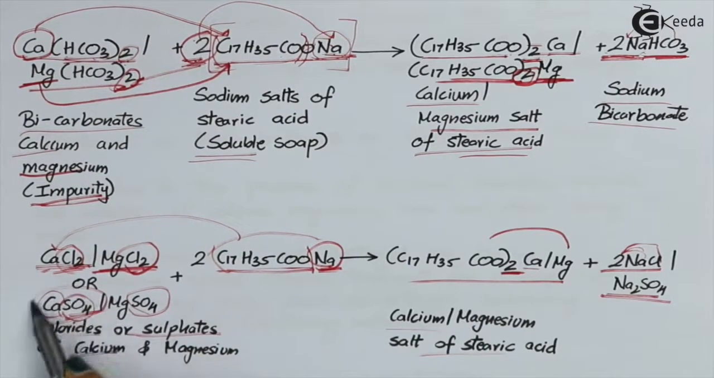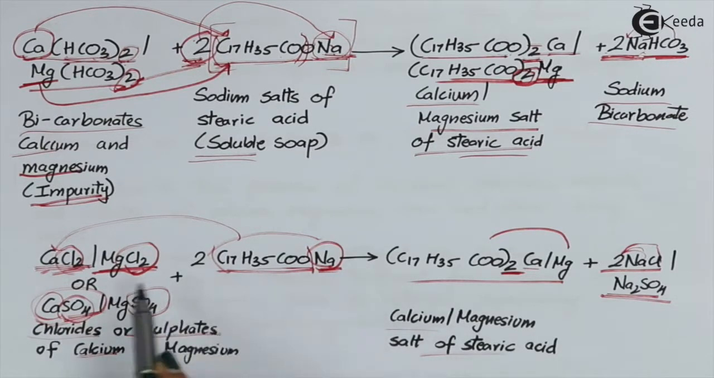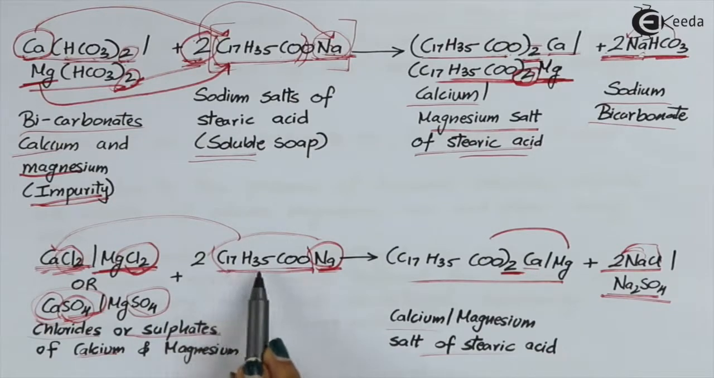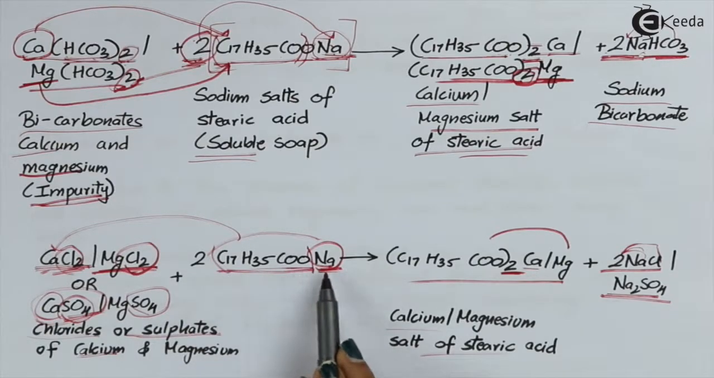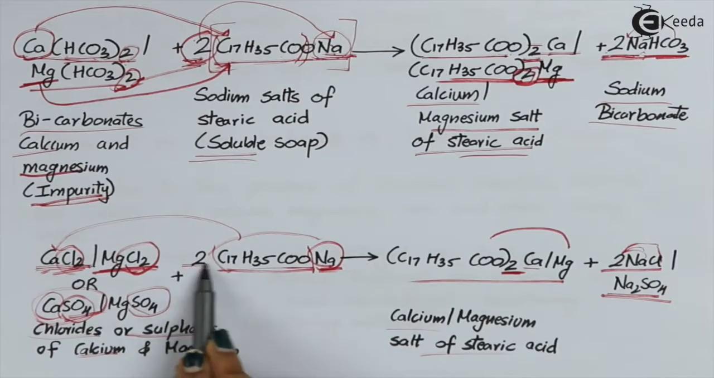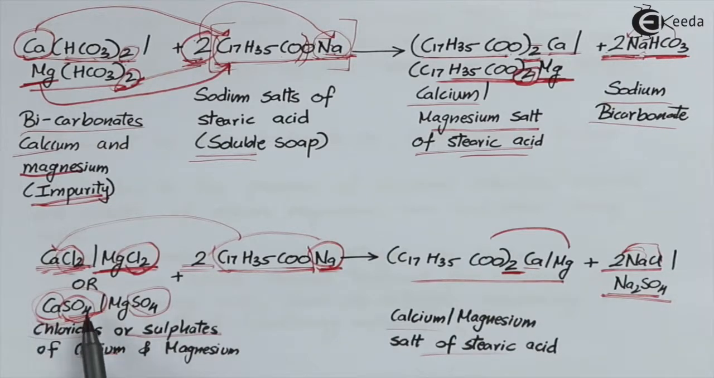Now this CaSO4, let's first focus on CaSO4, goes and gets attacked by 2 C17H35C double bond OONa. Again remember, this 2 will remain as it is, nothing is being changed, because we will need this 2 to satisfy the valency of Ca also and SO4 also.